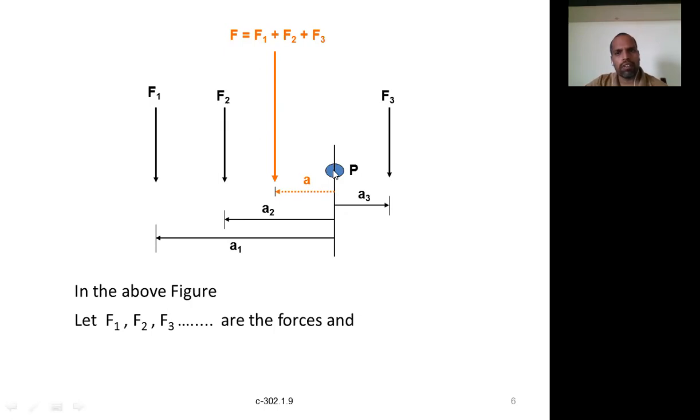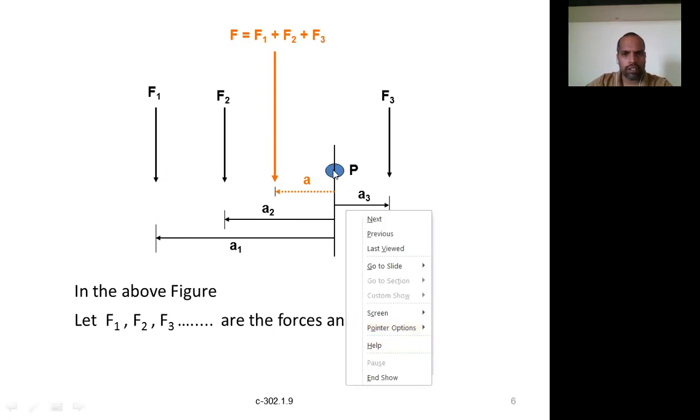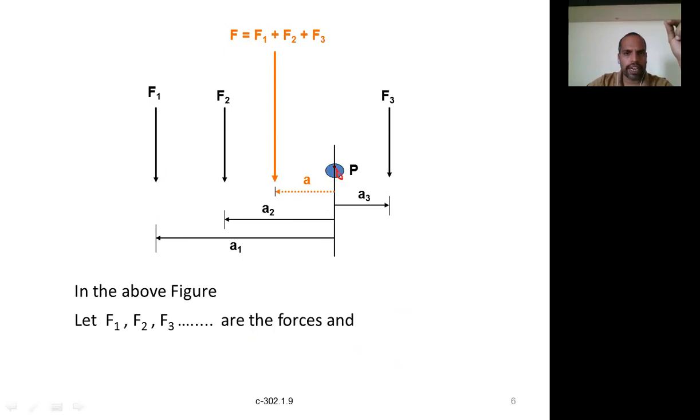So about this point, what moment is each force creating? This force is F1. What is the moment it creates about point P, the point about which we are calculating? If it is acting downward, it will create a moment in this direction. What is the direction? It's nothing but anti-clockwise. So this is producing a moment in the anti-clockwise direction.